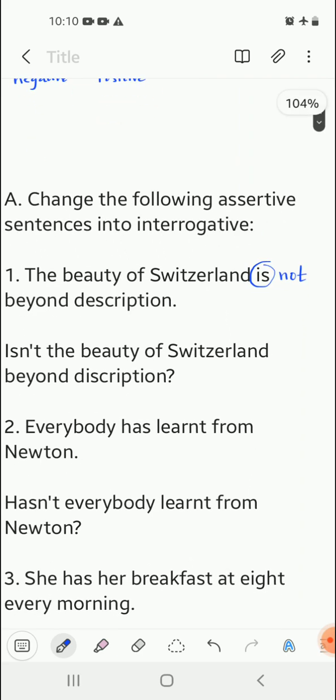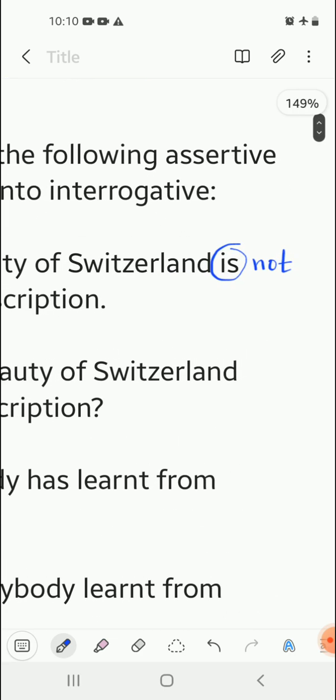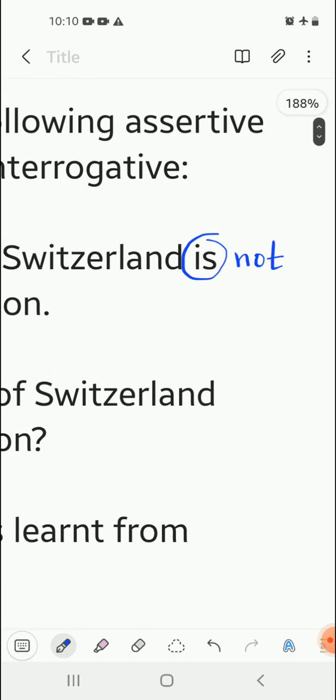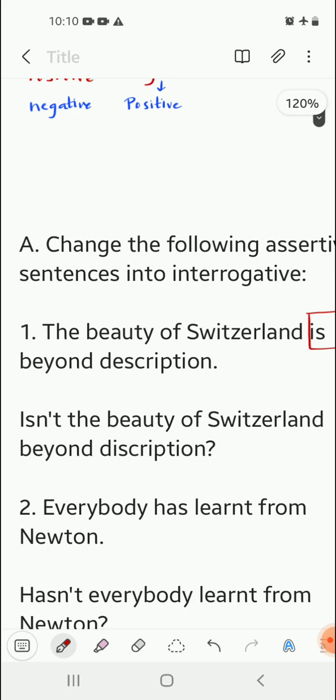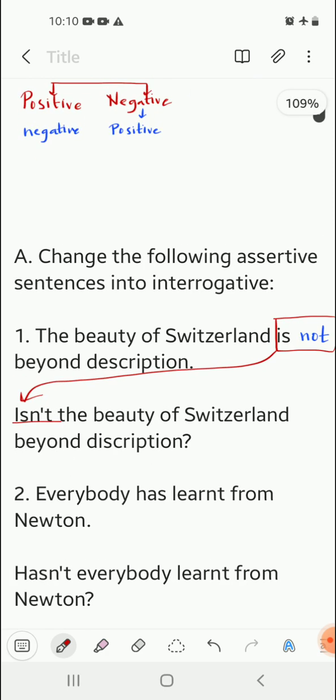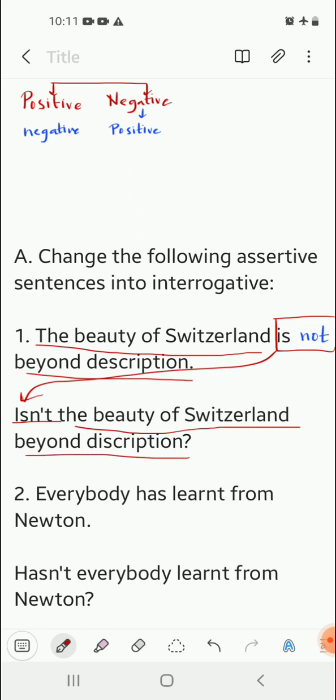Now, simply the rule is the be form of verb comes first in case of an interrogative sentence. So over here, is not, this word will be brought in front. We will start the sentence with is not. That is, in short, it is called isn't. So isn't comes in front. And then the rest of the sentence is copied as it is: the beauty of Switzerland, beyond description.